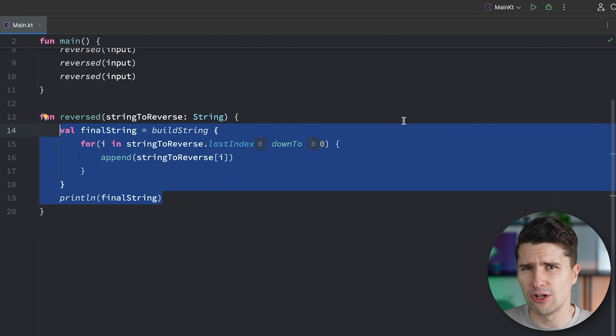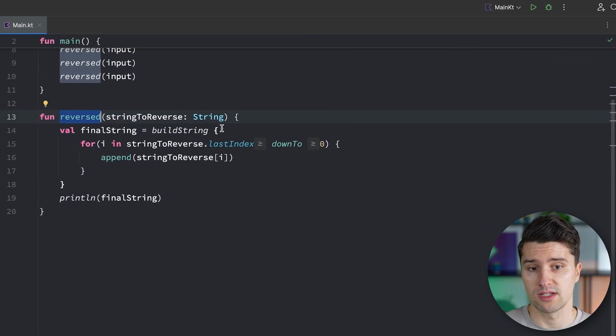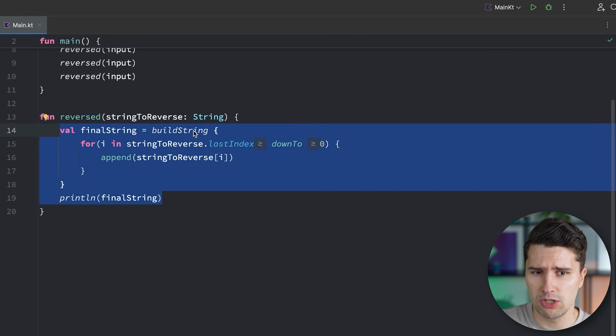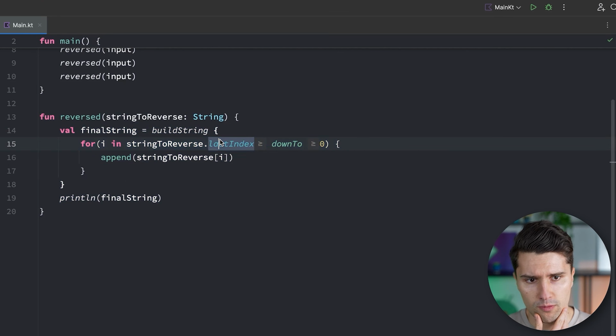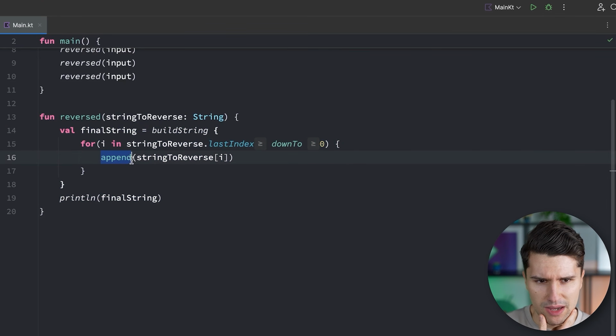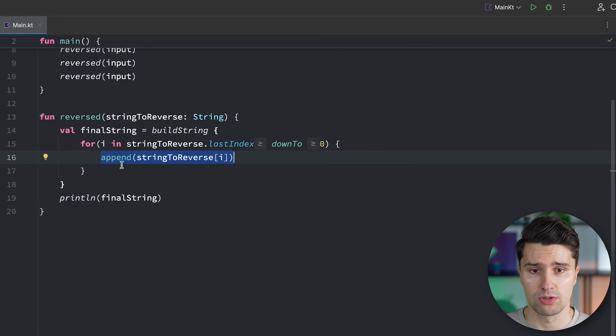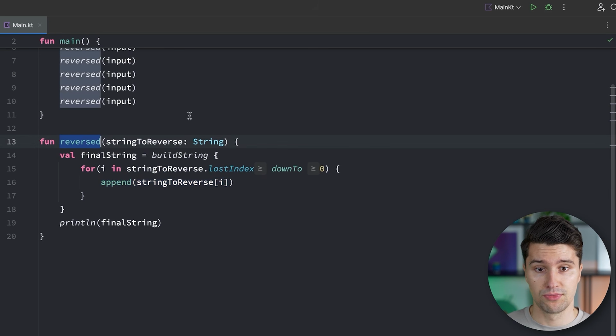2 times. Actually, not only if we need certain code at least 2 times, but a function can also make a piece of code much more readable, because this way, we just need to read the function name in order to understand what this piece of code does. So we don't need to deep dive into the actual implementation, see, okay, here's a for loop, we loop from the last index to 0, we then append this in some way. What does that actually do? No, by making it a function and putting this code in there, it's super clear, okay, this reverses the string, I don't need to read any further.